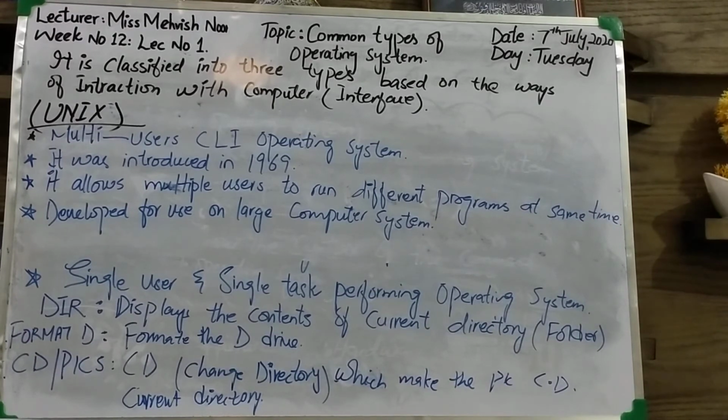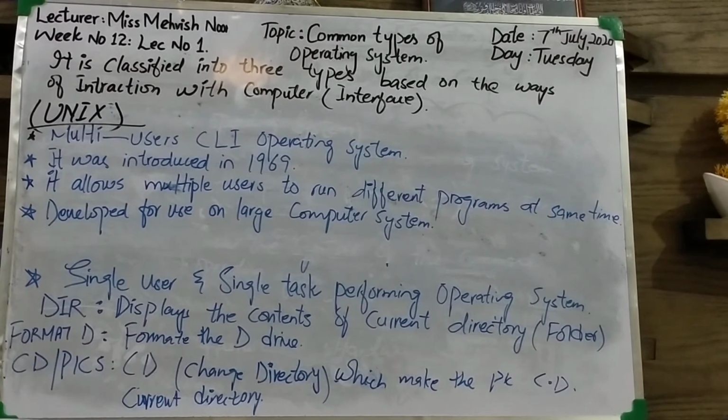First one was command line interface, second one was menu driven interface, and third one was graphical user interface. What was the command line interface? In command line interface, commands are given to the computer with keyboard. It is based on textual input. The user types the command and presses the key to execute it.